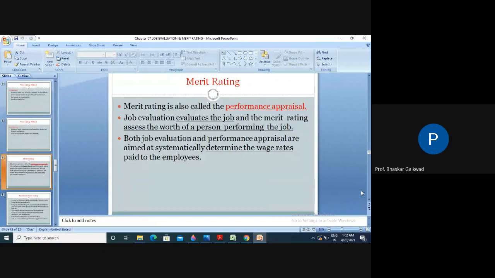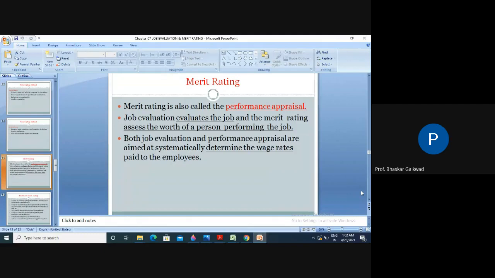Now, if you compare merit rating and job evaluation, there are certain points we have to remember. Point number one, related to job evaluation: job evaluation means determining the relative worth of jobs in our organization. It is a critical study of various jobs in order to assess their relative importance. So here the worth is the related part.